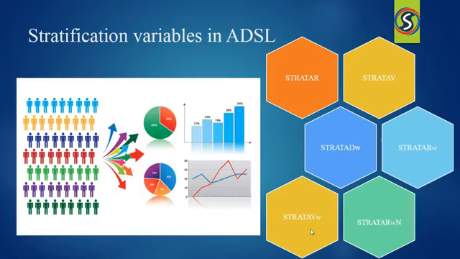Now continuing with it, STRATWD identifies the description of the stratification factor. We have STRATWR, which identifies the strata factor of Wth value used for the randomization. We have STRATWV, which identifies the strata factor of Wth value from the verification source. Now these three variables which I have explained are in character format.